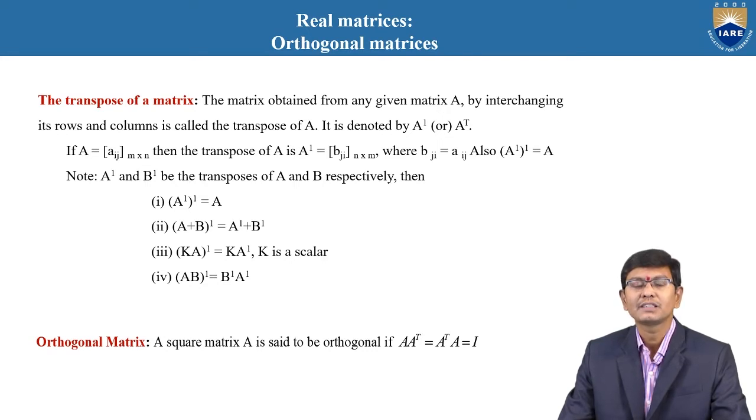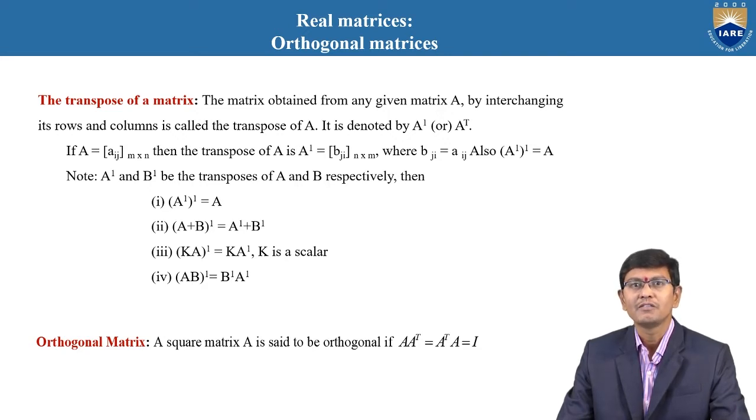The transpose of a matrix is nothing but a matrix obtained by interchanging the rows and columns, then the matrix is said to be the transpose of the matrix. That means interchange the rows and columns. Whenever the interchange of the rows and columns is equal to the given same matrix, the matrix is said to be symmetric. And as well, if it is the negative of the given matrix, that is a skew symmetric matrix.